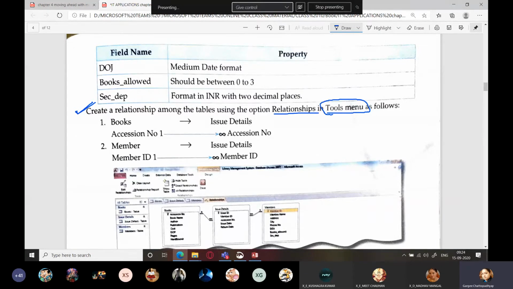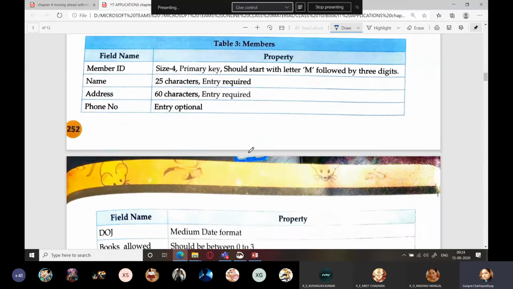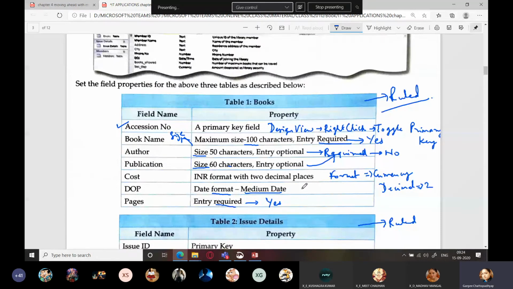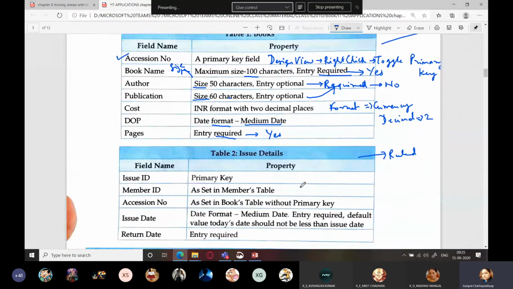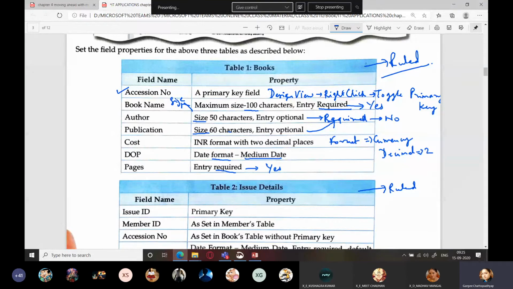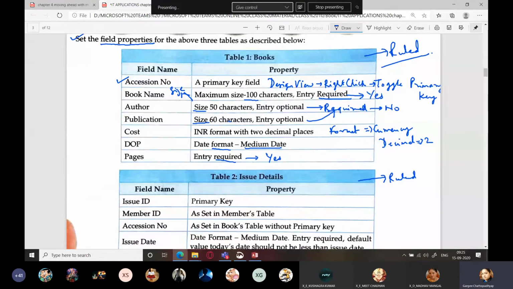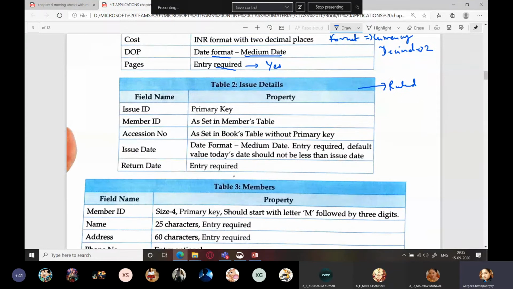Those who are going to do the file work, I have already explained everything right from the beginning about what you have to do. For one table, what you have to write, this thing you have to do on the ruled side, that is set the field properties. Okay, what field properties? One example I have already given and explained in detail. Second one, table 2, table 3, you will be doing on your own.